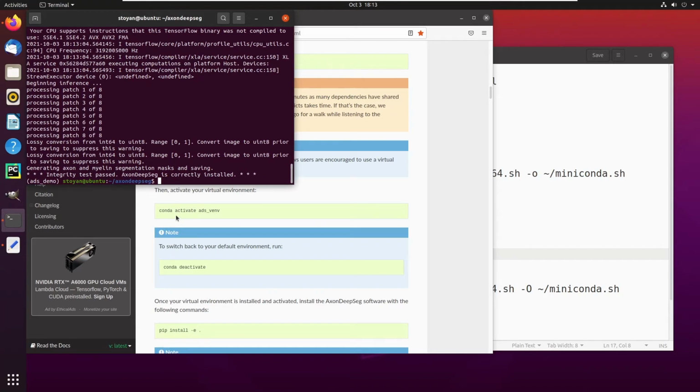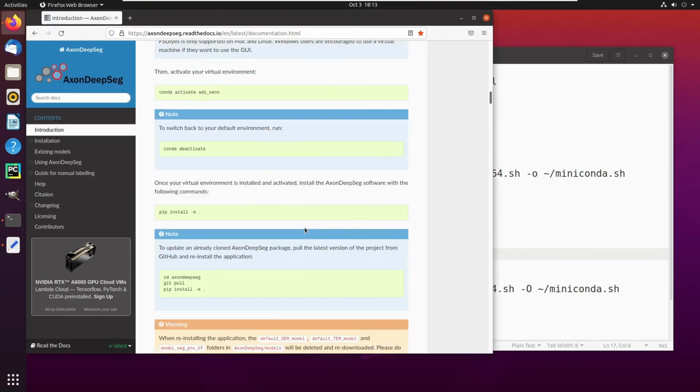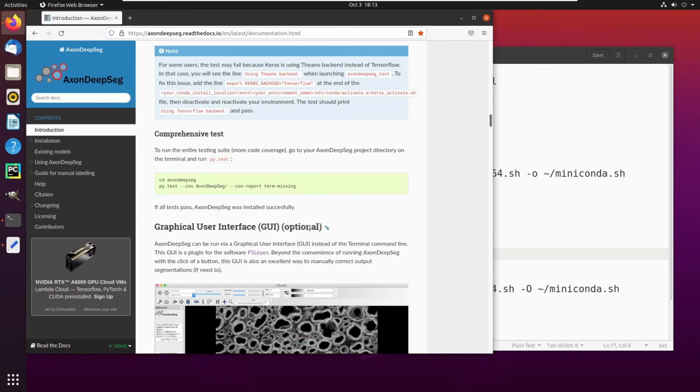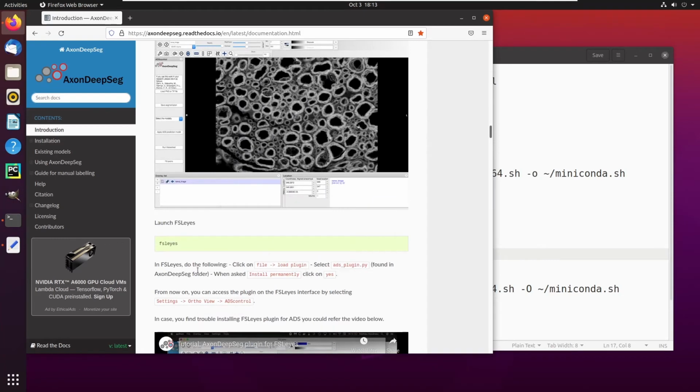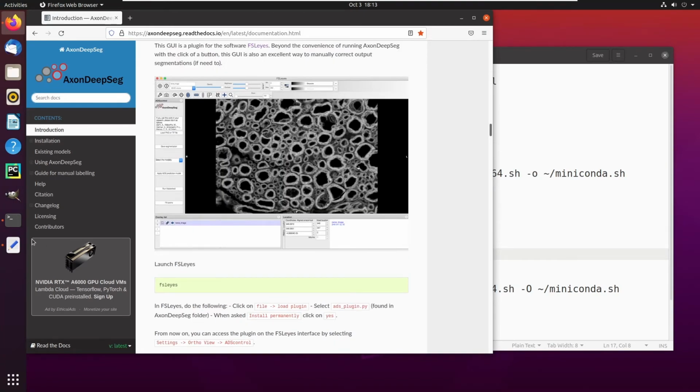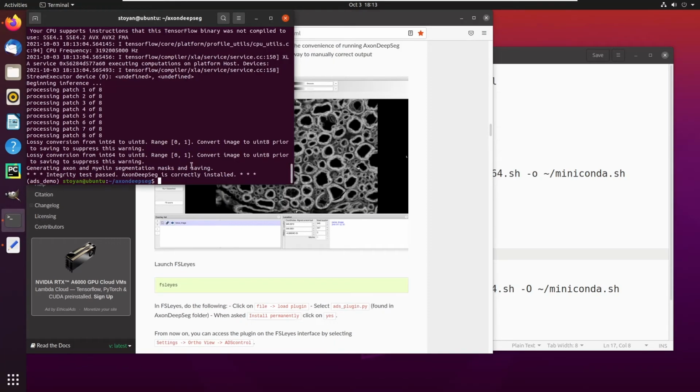Now, if you're on Mac or Linux, you can also choose to use the Fossilize plugin, which the documentation is over there. In order to set up AxonDeepSeg with Fossilize, we will start by launching Fossilize using the command Fossilize.